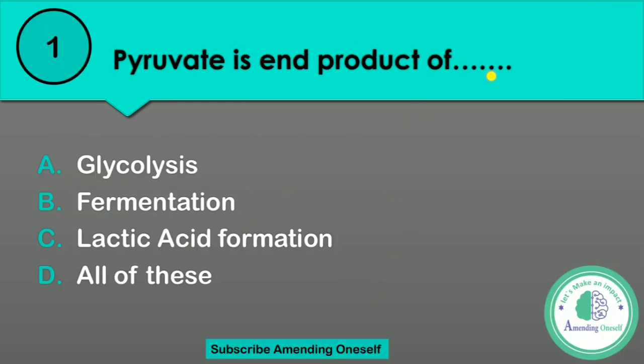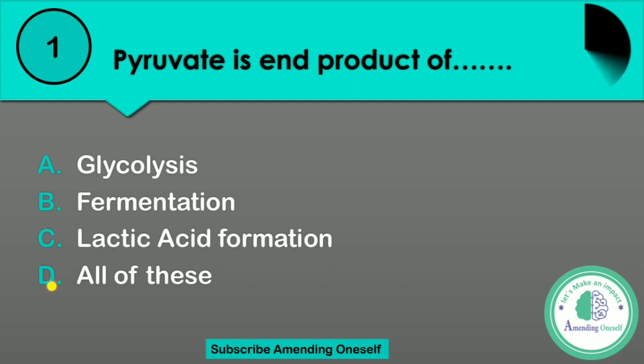The first question: pyruvate is the end product of blank. I repeat the question: pyruvate is the end product of blank. Option A, glycolysis. Option B, fermentation. Option C, lactic acid formation. And option D, all of these.